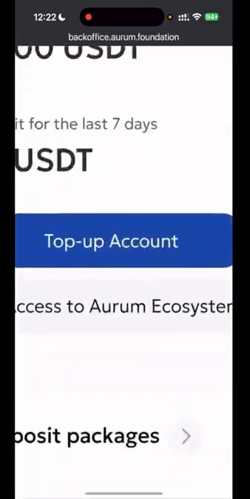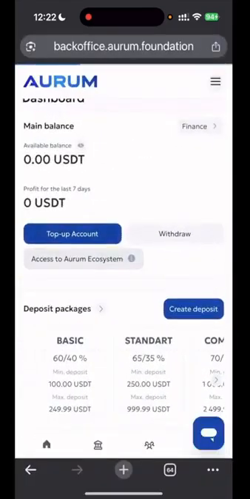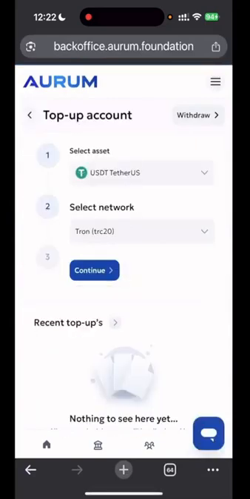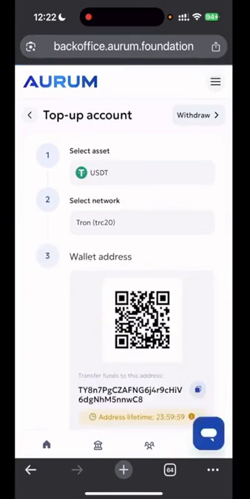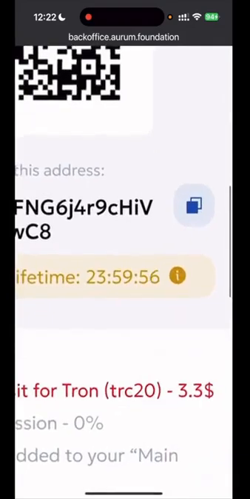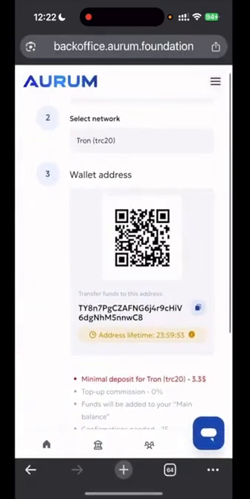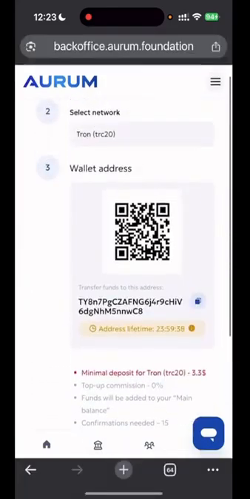To do this, we click here on top up account, and the wallet is displayed currently in USDT Tron TRC20. In a few days, more deposit options will be added. I click continue. It's very important to note that the wallet now displayed is only temporary, and as we can see here, it's available for exactly 24 hours. This is an additional layer of security so that nothing goes wrong. So this is not a wallet with all the usual challenges of TRC20 where funds are just lying around. Instead, these wallets are only used to make the funds available to the system via smart contract. And off we go.